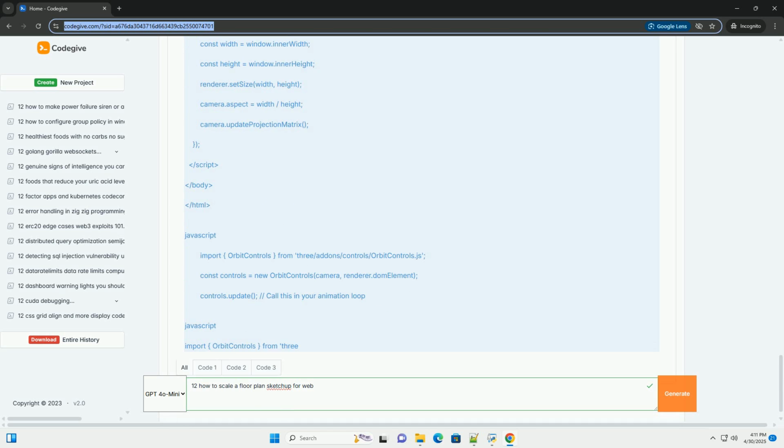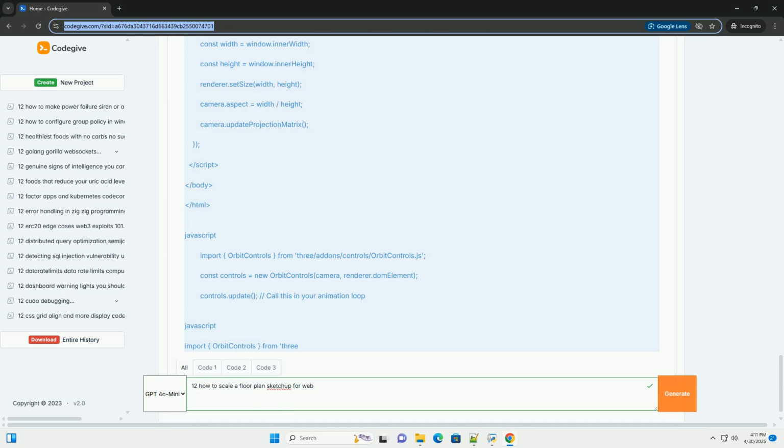4. GLTF loader. loader.load floorplan.glb loads the floorplan.glb file; replace with your actual file name. The function(gltf) is the callback function that executes after the model is loaded. The gltf object contains the loaded scene. We add the floor plan to the scene with scene.add(floorplan).